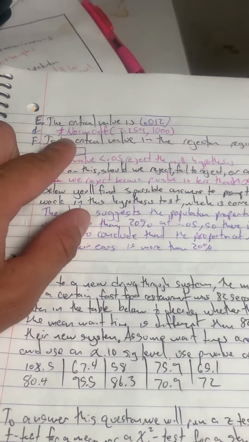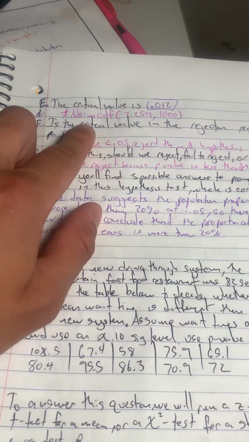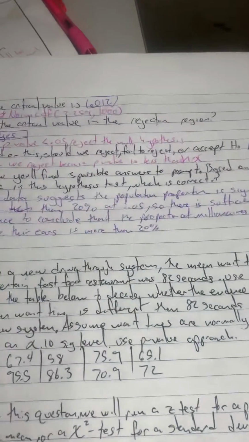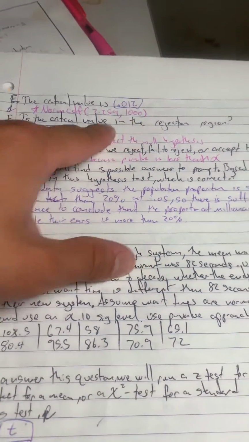2.259. The p-value is 0.012. I used normal CDF, applied the test statistic, and 1,000.